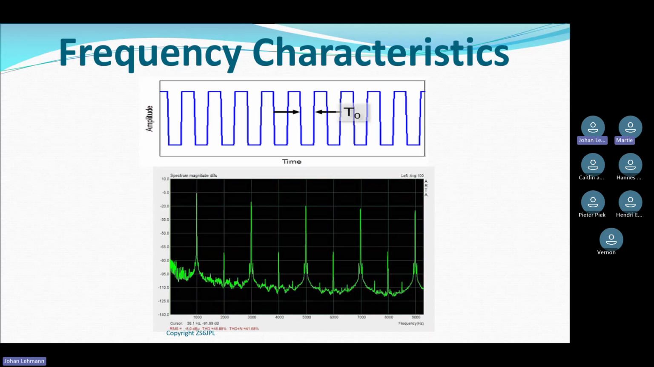Typically what you look at on a good quality radio: the first harmonic should be at least between 40 and 50 dBs below carrier, minimum. And then from that point it should just drop quickly into the noise. You shouldn't see so many artifacts or so many harmonics appear on a transmitter. This is a bad transmitter.